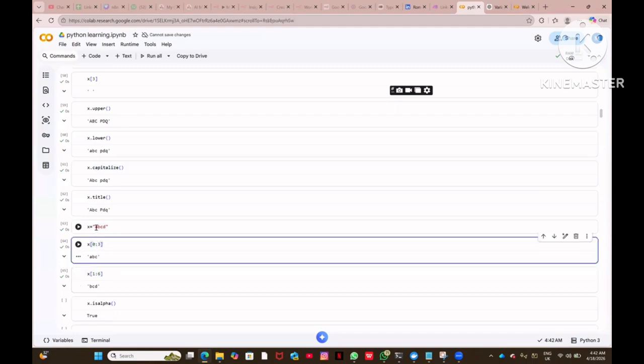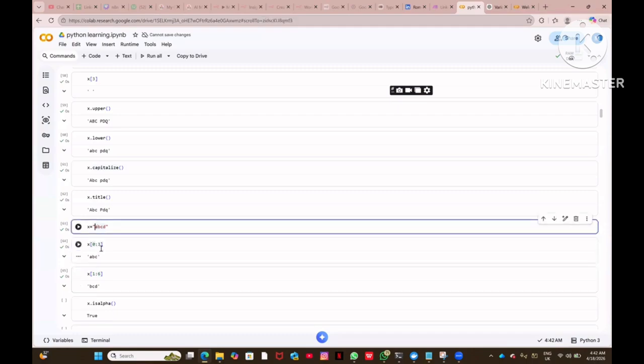It is starting from 0. 0 is what? A. But 3 means you need to finish before 3. So that means 0 to 2. So A, B, C, you are getting A, B, C. This is 0, this is 1, this is 2. So colon 3 means 3 is not included. That is very, very important. 0 to 3 means 3 is not included. So A, B, C, 0, 1, 2, you are getting, right?